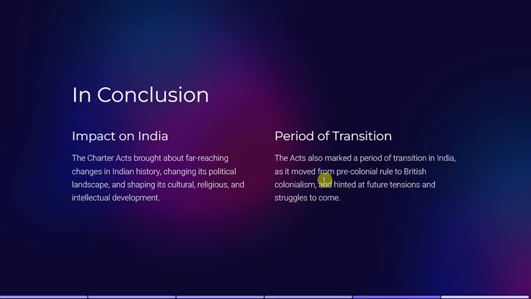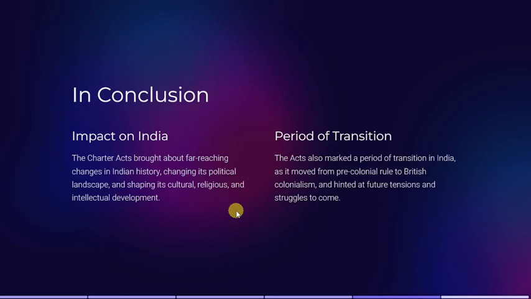So in conclusion, what was the impact on India of these acts? The Charter Act brought about far-reaching impact. It changed Indian history. How come? Because they allowed Christian missionaries to start preaching in India. So cultural and religious development started taking place in our country. Next, they also provided for spending some amount of money on education in India.